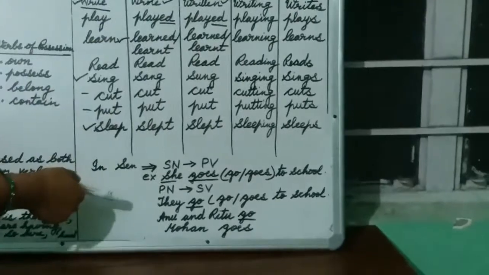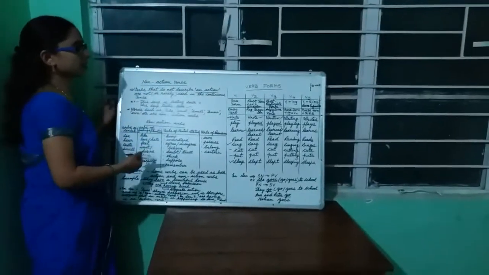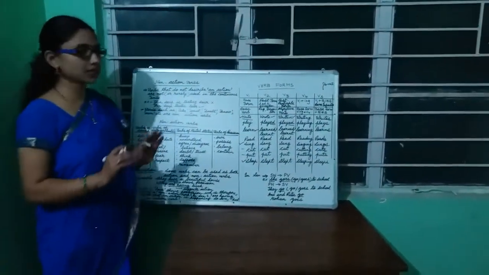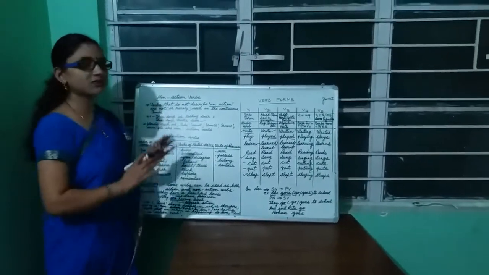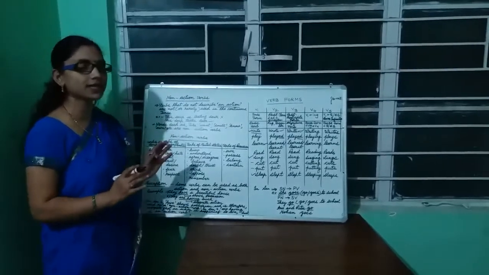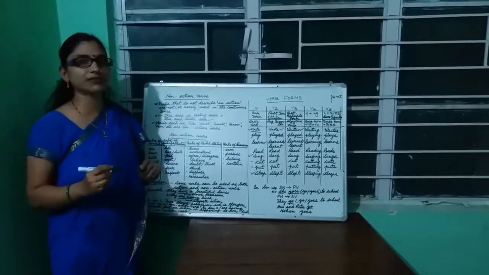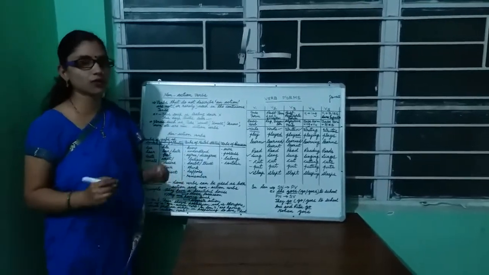So this was all about verb forms. I hope you have understood the verb forms very clearly and the non-action verb. Now the details of the tense are covered and completed with all these 5 videos. You will watch all these 5 videos and you will be able to understand tense properly and practice the worksheet given in your practice book, and you will be able to solve the practice very easily. Thank you for watching my video.